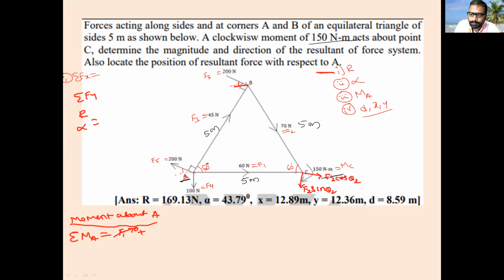This F2 cos theta 2, is it producing any moment? No, sir, because the line of action is passing through point A.